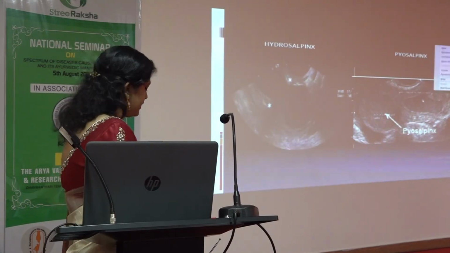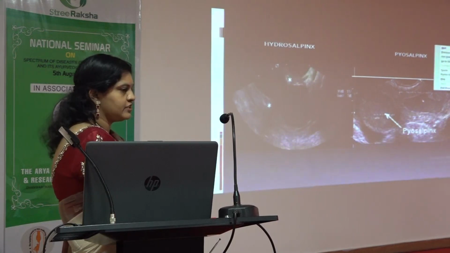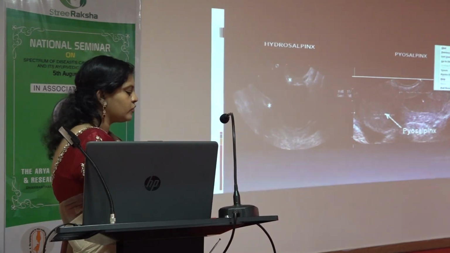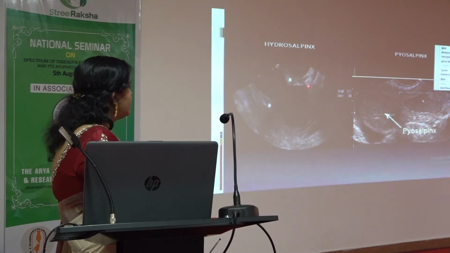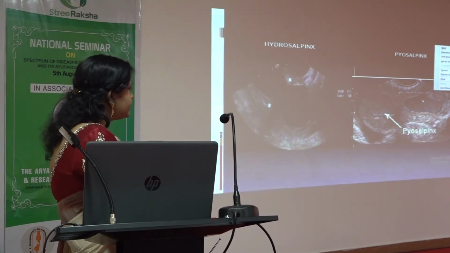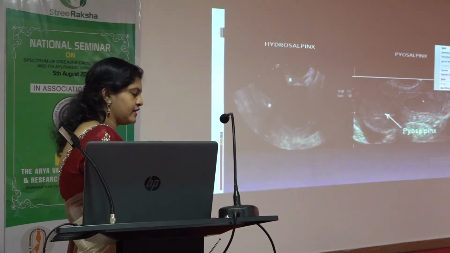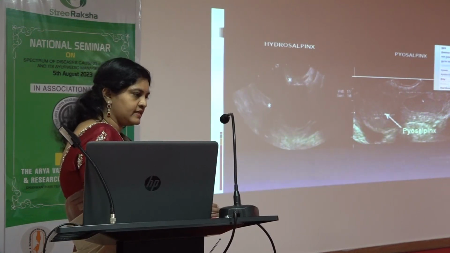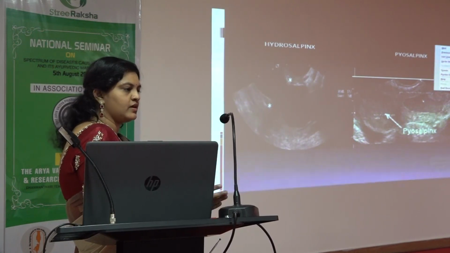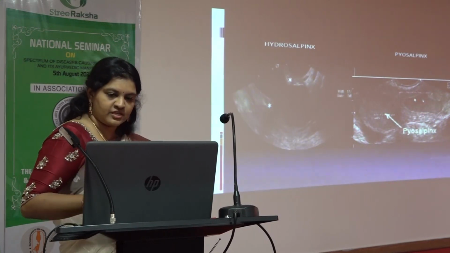So this is hydrosalpinx. This is nothing but the fallopian tube which I showed before. The fallopian tube will become big, and the dilatation of the fallopian tube is hydrosalpinx. The patient can have hydrosalpinx on one side or on both sides. If she has it on one side, she has a chance of becoming pregnant through the other tube. So we can give proper counseling to her, and then she can become pregnant.